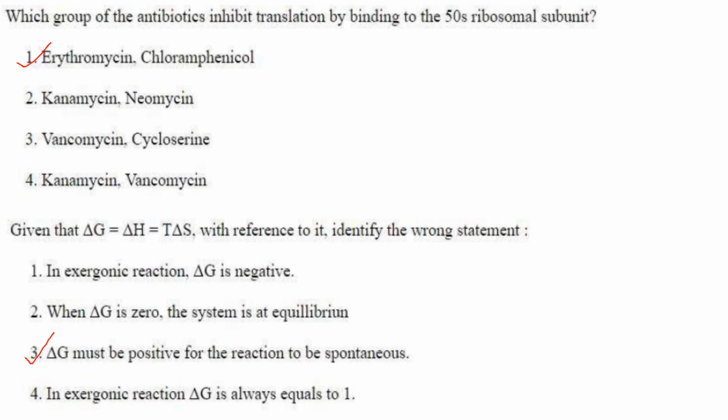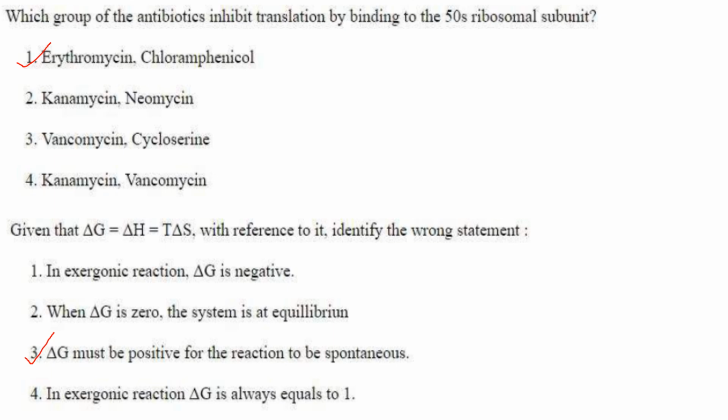Next one. Which group of the antibiotics inhibit translation by binding to 50S ribosomal subunit? So erythromycin and chloramphenicol, they bind the 50S ribosomal subunit. So answer is option 1.